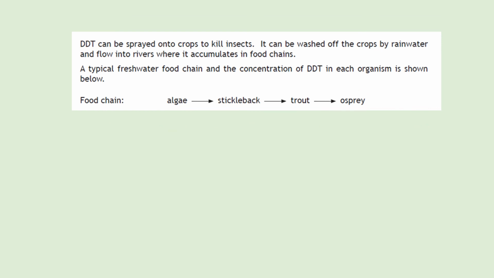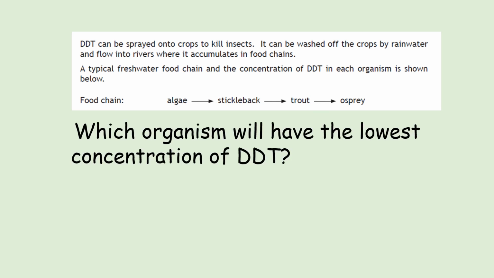So another question that you could get asked is with the same passage at the top, but this time it says which organism will have the lowest concentration of DDT. So pause the video and try to answer the question before I go over the answer. So the answer would be that the algae had the lowest DDT because it is the producer and it comes at the start of the food chain.